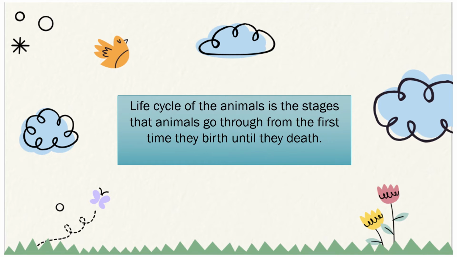So we can assume that the life cycle of animals is the stages that animals go through from the first time that they are born until they die. So that's what we call the life cycle, the stages that animals go through from the first time until they die.